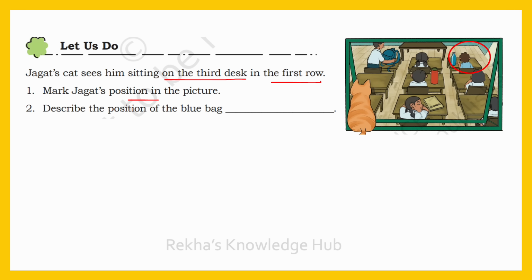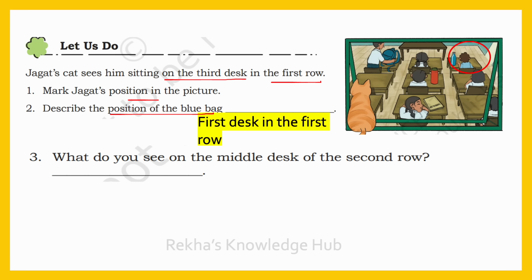Next one, describe the position of the blue bag. Can you see the blue bag? See, this is the blue bag. Can you say the position? First desk in the first row. See, this is the first row and this is the first desk.